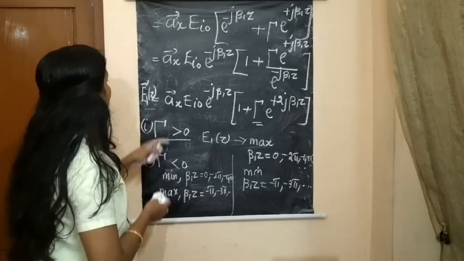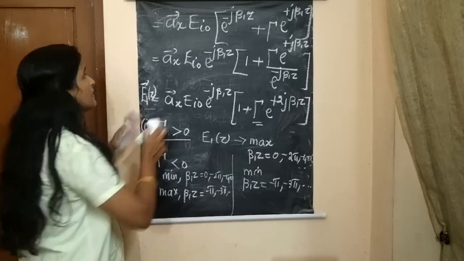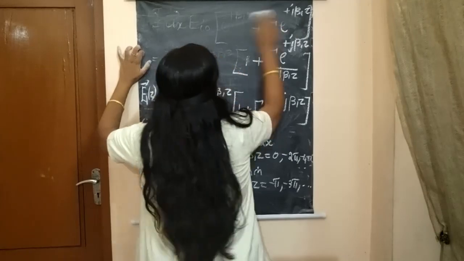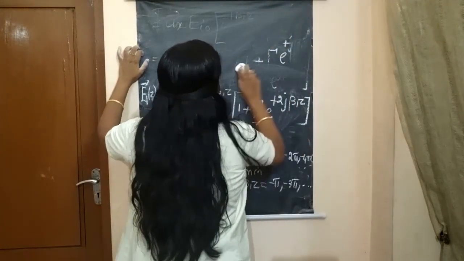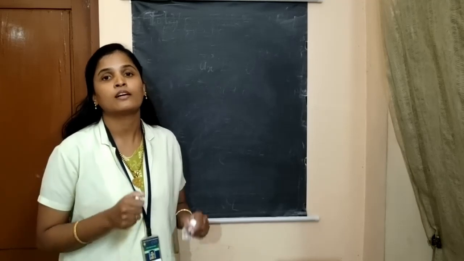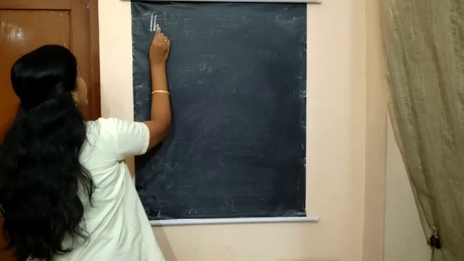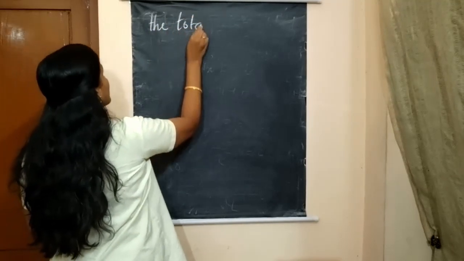Okay, now let us find it for the magnetic field also, that is the total magnetic field intensity in medium 1.